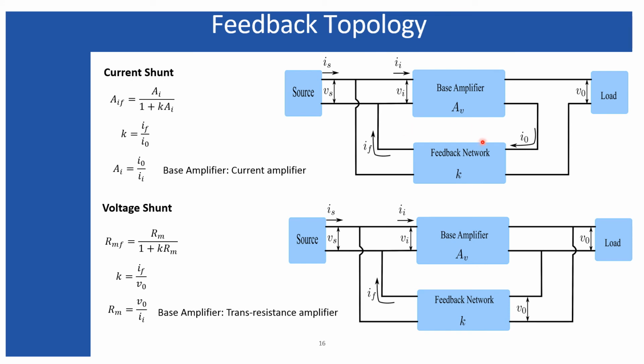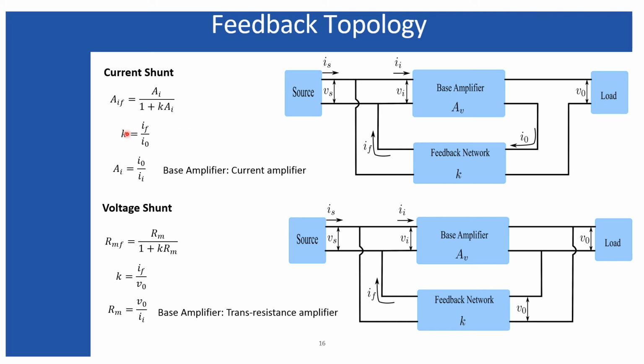Next one is the current shunt feedback. That means the output which is being sampled out is current, and the feedback signal is mixing with the input signal in shunt. That means obviously the feedback signal must be of type current, and similarly the source signal also will be current. So by considering the current on both sides of the base amplifier as well as on the side of the feedback amplifier,